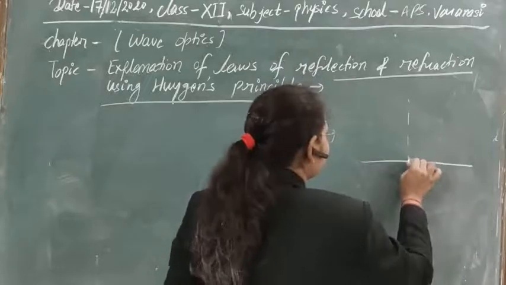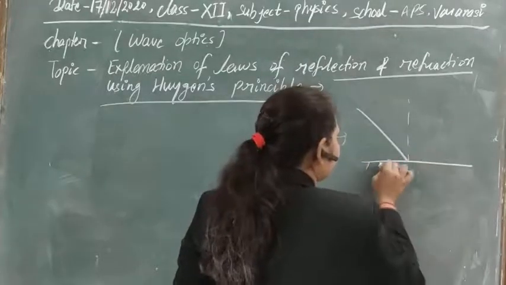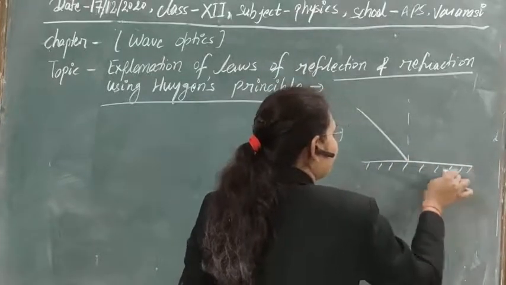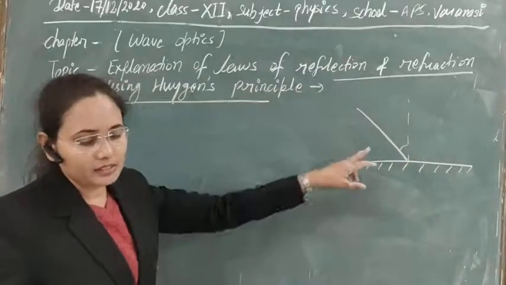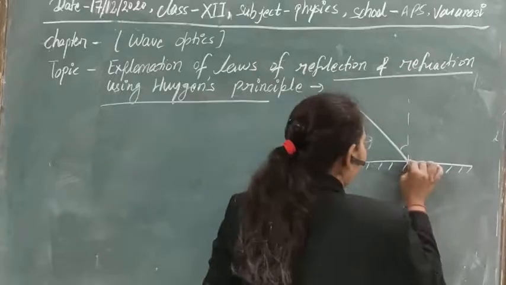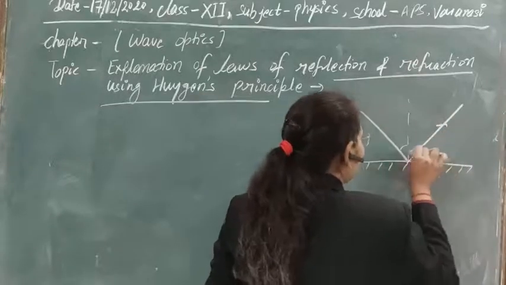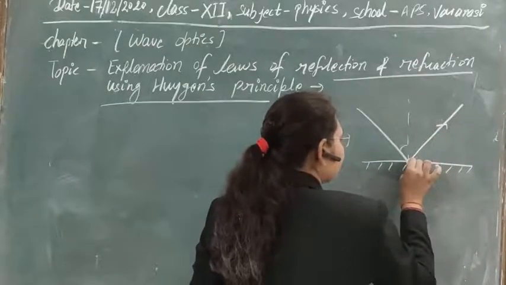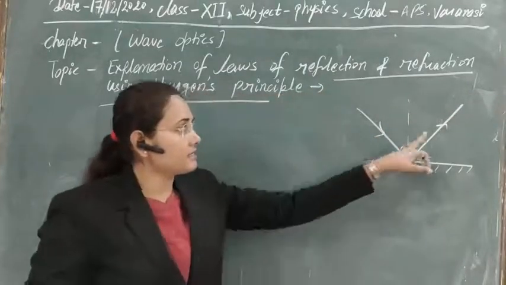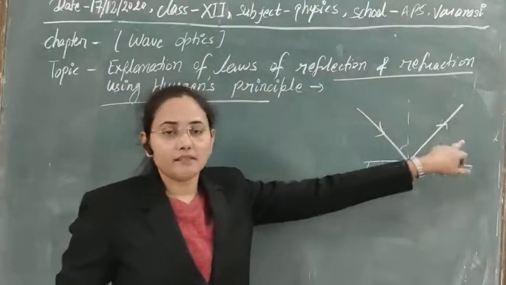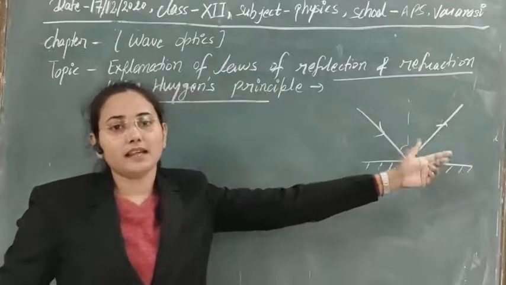If this is the plane surface, polished from the other end, and there is incidence of light on this surface, then after incidence the surface scatters these lights in this way. Means the light gets reflected from this surface, and the change in direction takes place here.